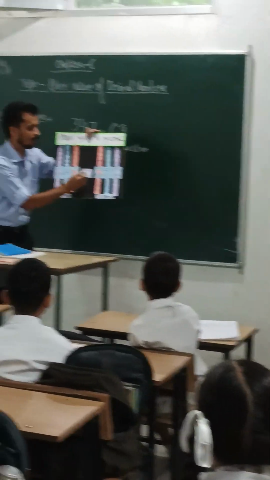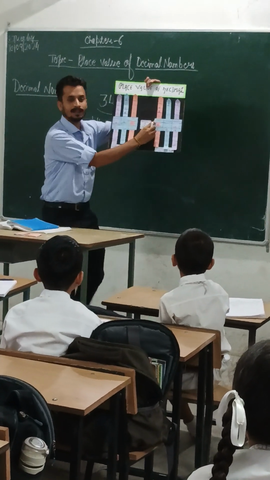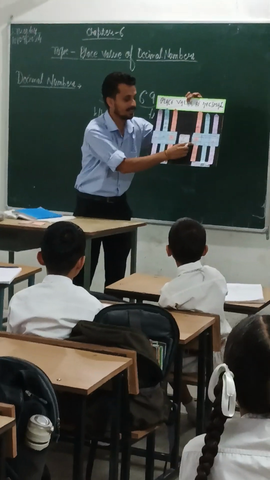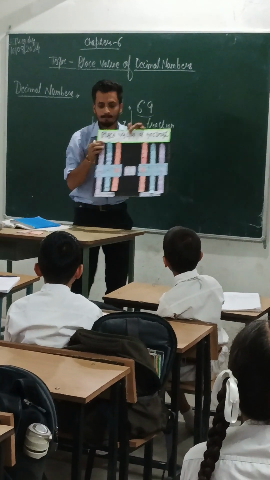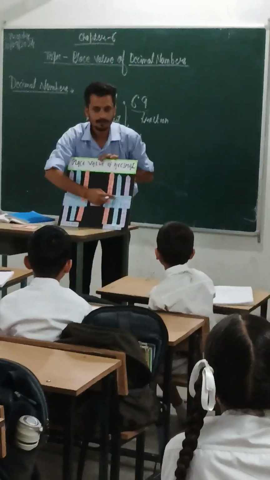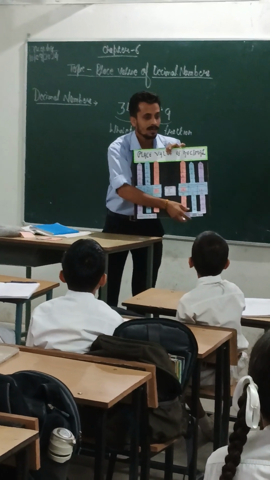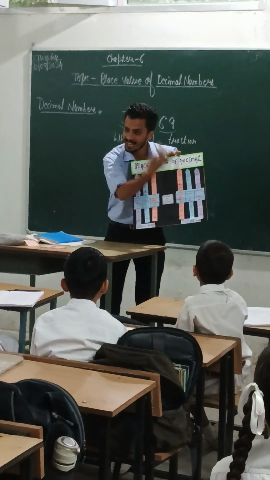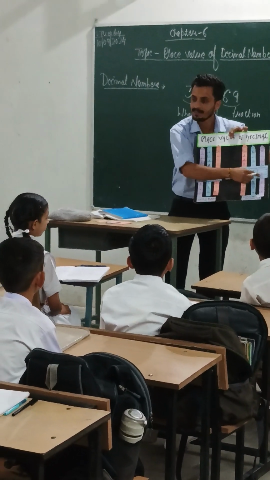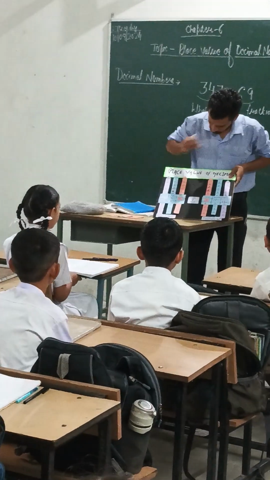The immediate digit after the point or decimal is called the tenths place, and the place value of this place is 1 upon 10. The next digit after the tenths is the hundredths place, and the place value of this digit is 1 upon 100. The next digit is the thousandths place, with place value 1 upon 1000.